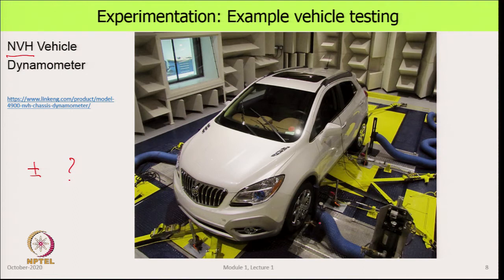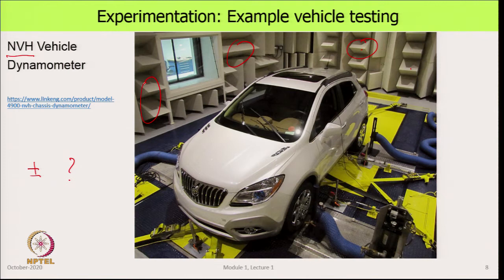And what you see here is this vehicle along with a whole bunch of things on which it has been tied. Below that it is sitting on drums, which is like simulating the road condition, the road resistance, then the aerodynamic resistance being created, and what you see at the back are all these funny looking things here. These are devices that absorb sound, and so you can measure with instruments only the sound generated by the vehicle and not the reflected sound coming from the walls. This is an even more expensive facility, but certification of a vehicle before it can come on the road requires it to be tested with all these types of things.